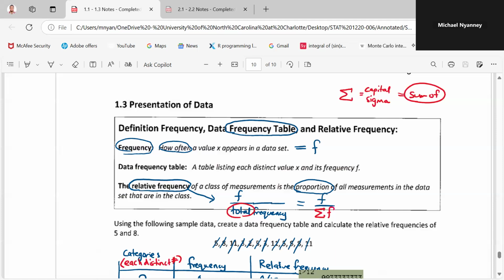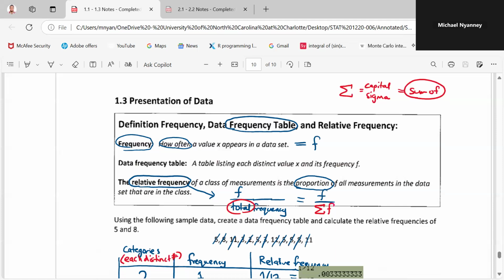So 1.3, that is the presentation of data. How do we present our data? Okay, it could be in a table form. So we have the definition of frequency, data frequency table, and relative frequency.